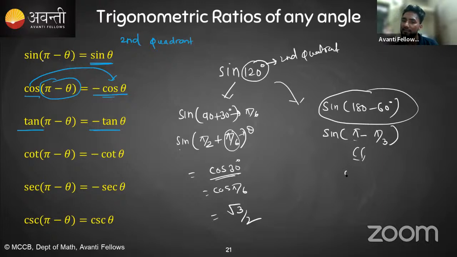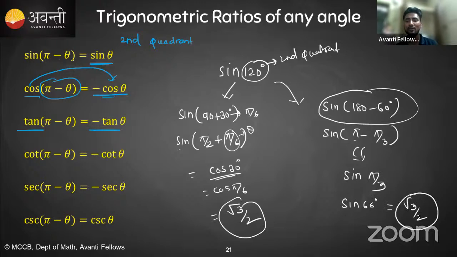So I can write sine pi by 3, because it is sine theta only. Again there is a positive sign because it is in the second quadrant. So sine pi by 3 means sine 60, and it equals root 3 by 2. So in both cases we are getting the same value.